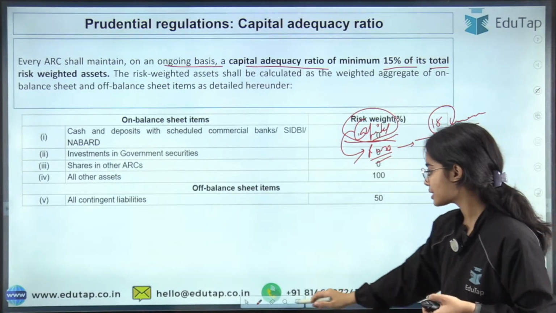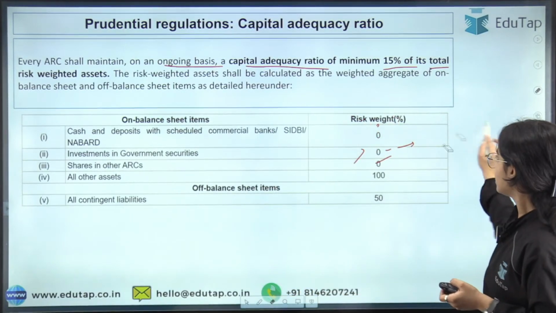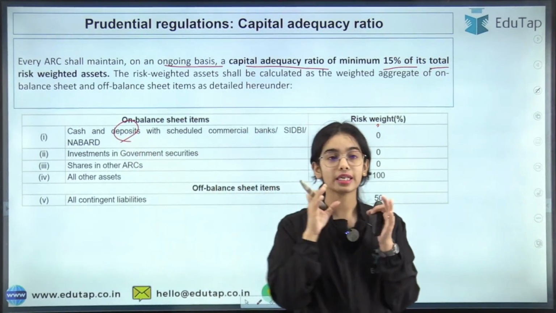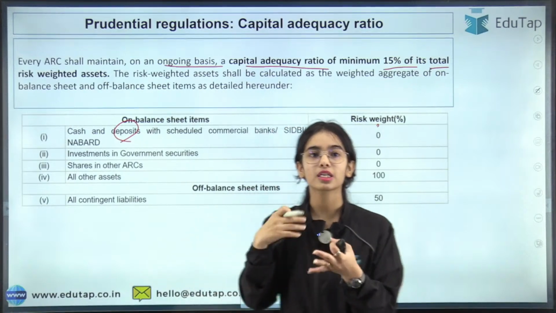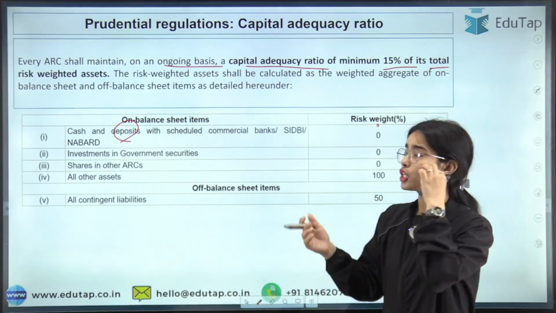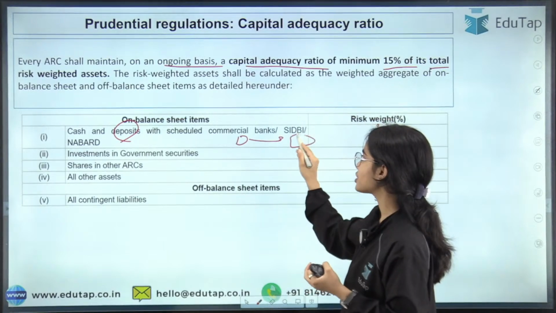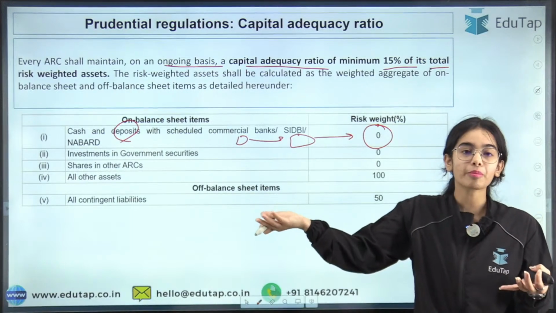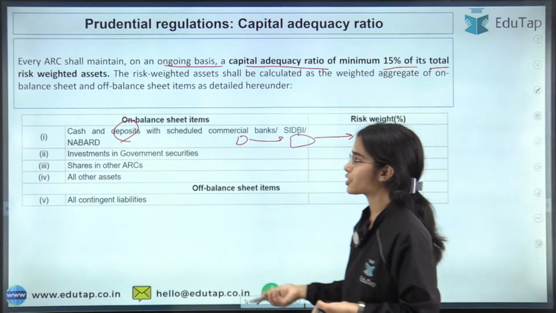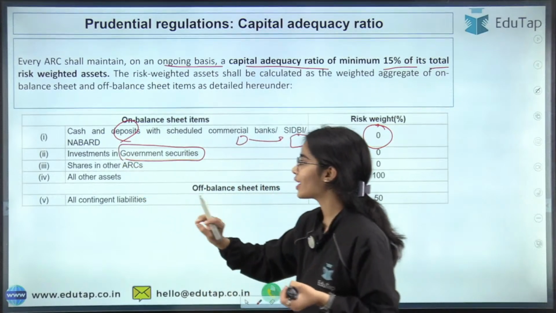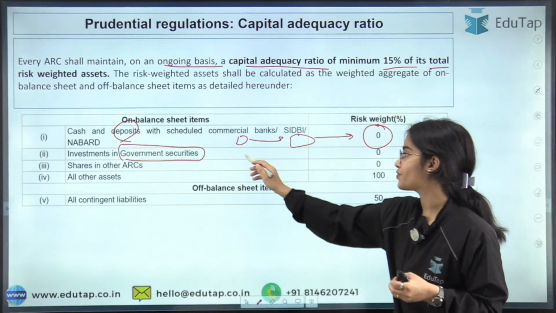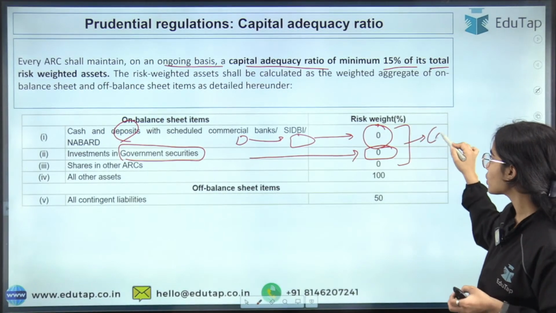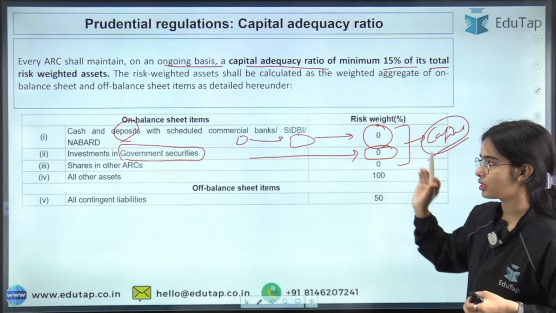What are the risk weighted assets that you can see? First of all, the cash and the deposits, where the ARCs are depositing their money with the commercial banks, with the SEBI, with the NABARD. If they are depositing the money with these institutions, there is 0% risk weight, because there is no risk. Investment in government securities is also very safe. So they also have the risk weight of 0%. Against these, there is no capital that has to be kept by the ARCs.